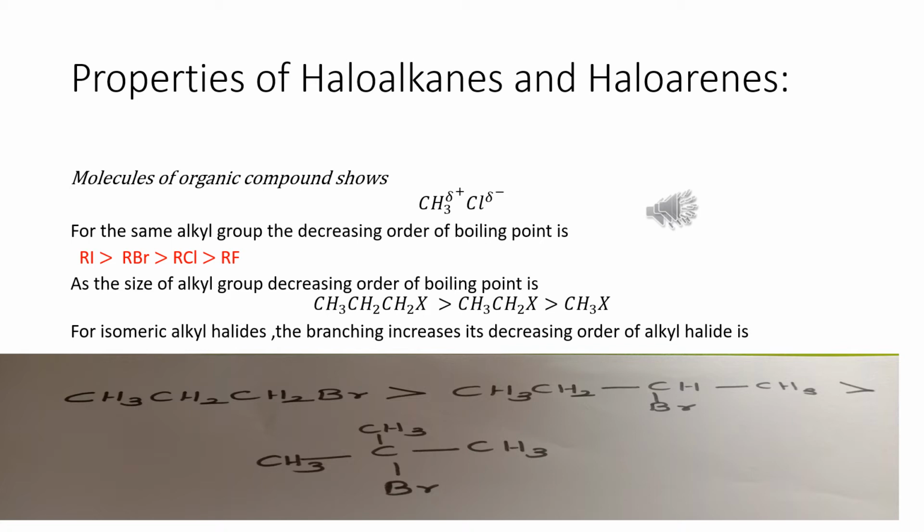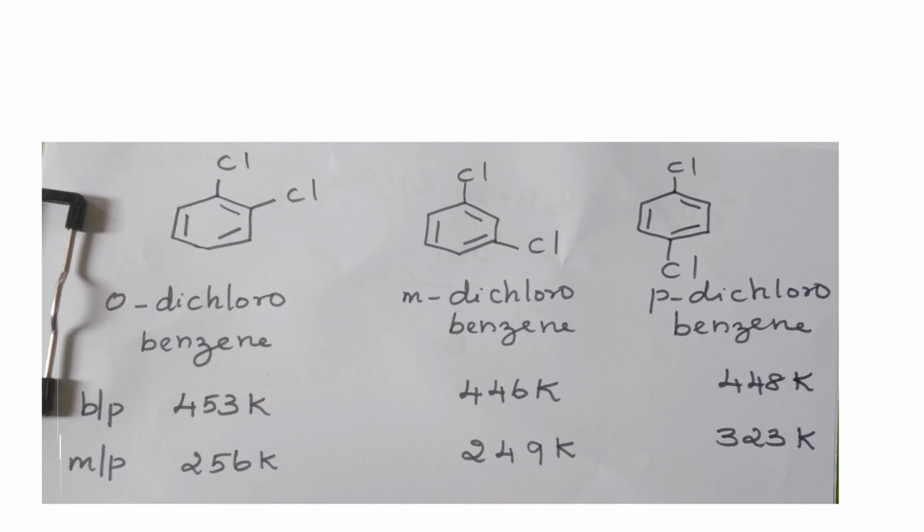Because with the increase in branching, the surface area of alkyl halides decreases, and hence the magnitude of van der Waals force of attraction also decreases. The boiling point of CH3CH2CH2Br is 375 Kelvin, with branching, CH3CH2CHBrCH3 has 364 Kelvin, and the tertiary, C(CH3)3Br, has a boiling point of 346 Kelvin.